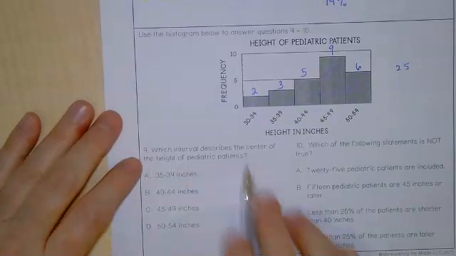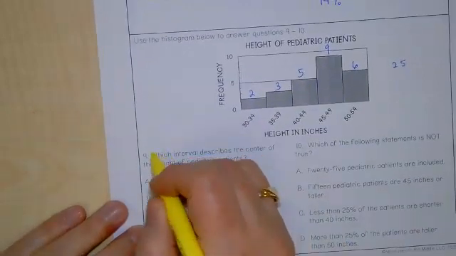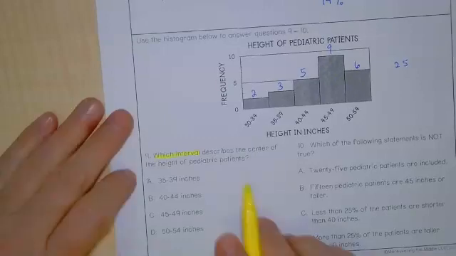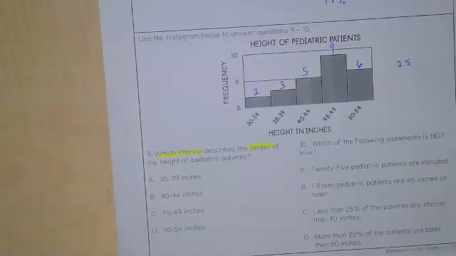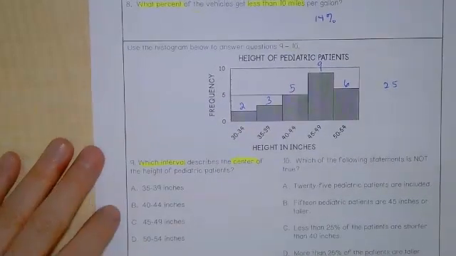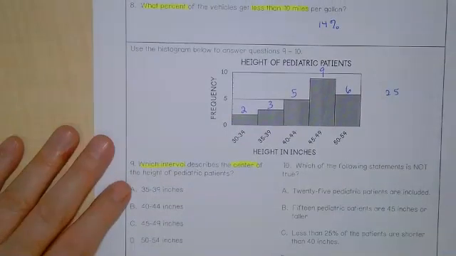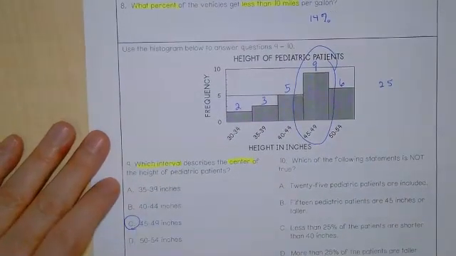Which interval, so not what percent this time, which interval? Make sure you're answering the right question, right? That's why I've had you guys use highlighters all year, because what you're looking for is what question they are asking. Which interval describes the center of the data? Which group has the center of the data, the most data? Dominic. 45 to 49. Exactly right.